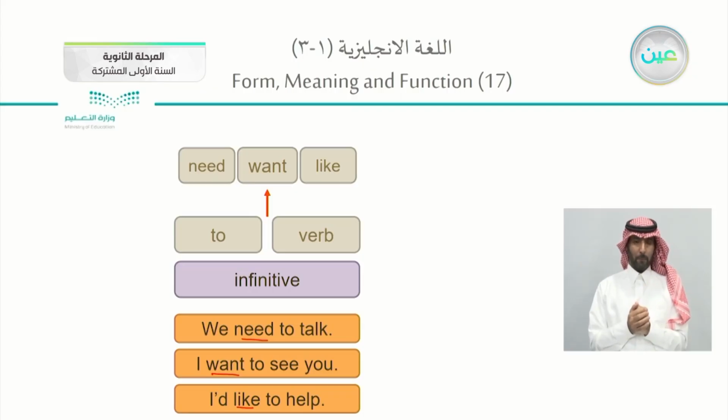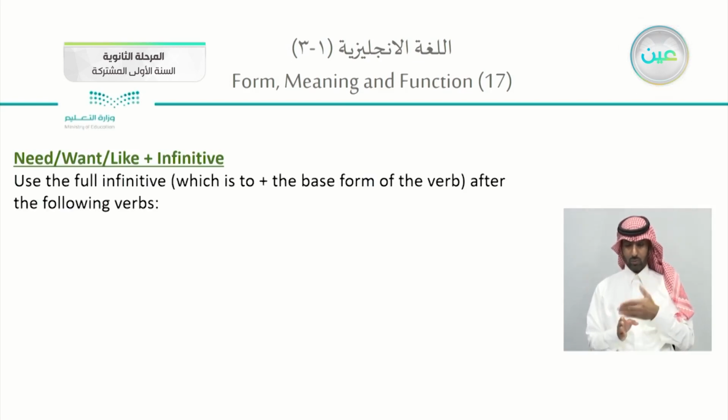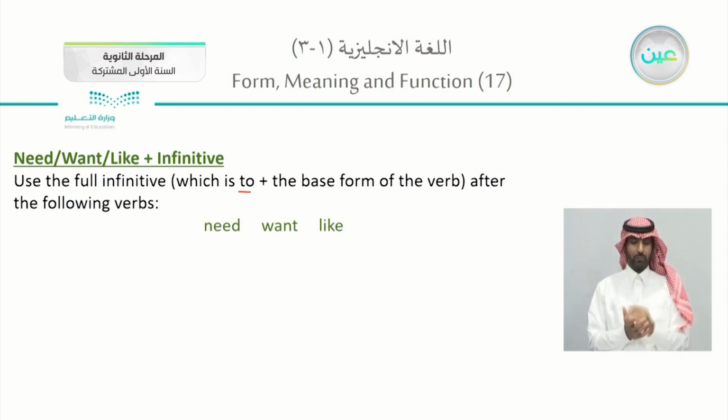Okay, next. We have need, want, and like followed by the infinitive. Use the full infinitive. We call it full infinitive because we're having two. Use the full infinitive, which is to plus the base form of the verb after the following verbs when we're having need, want, or like.